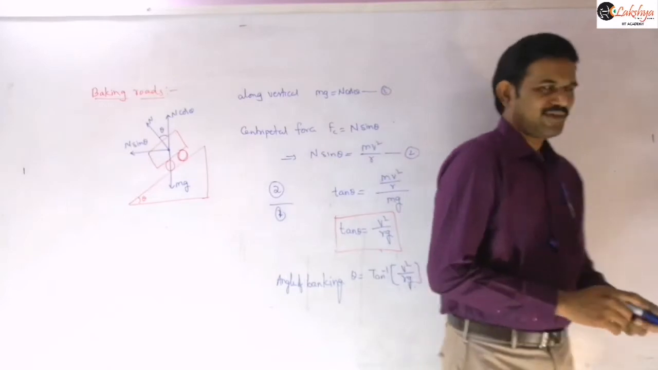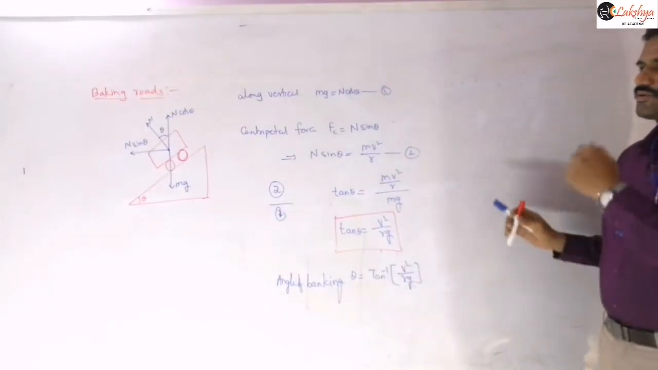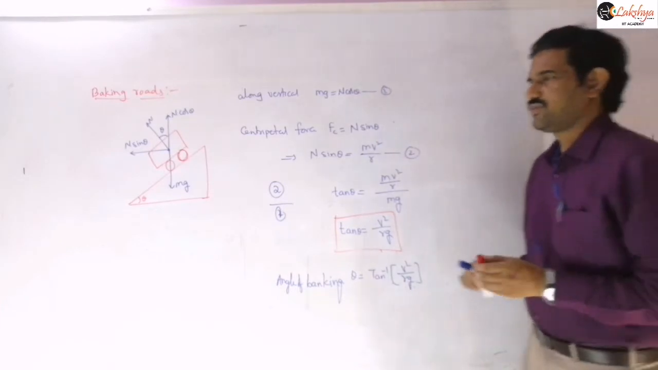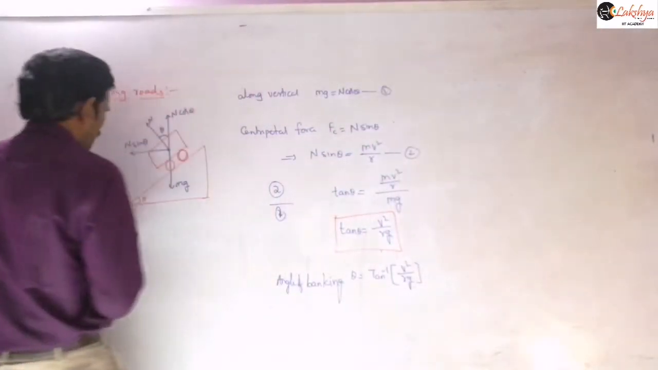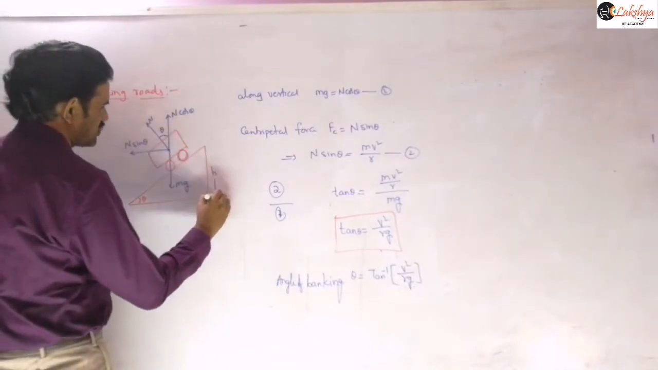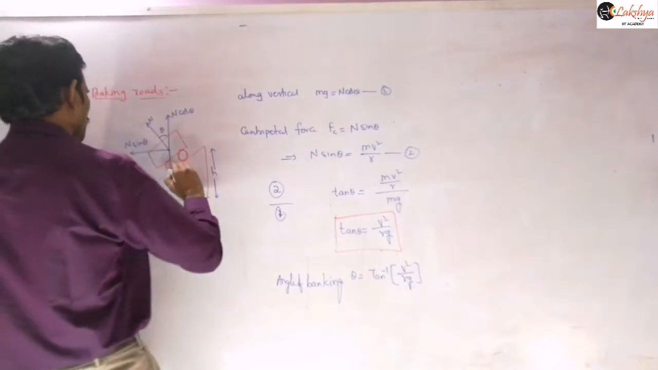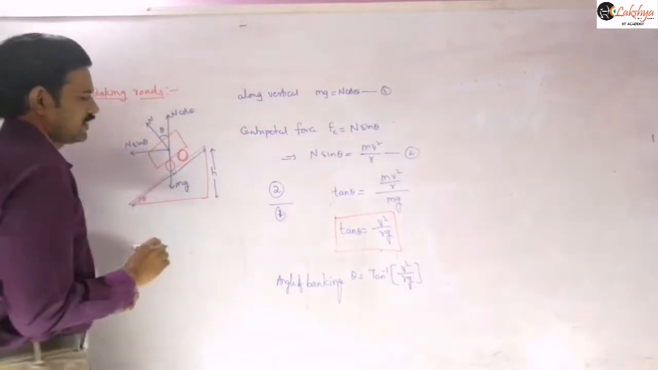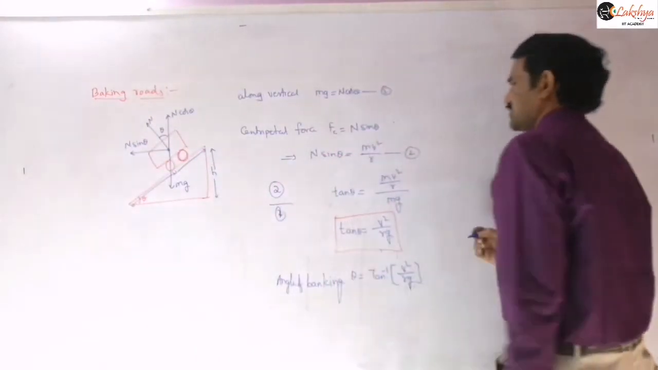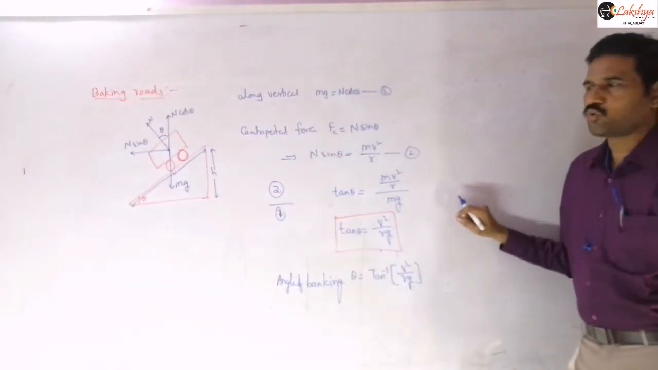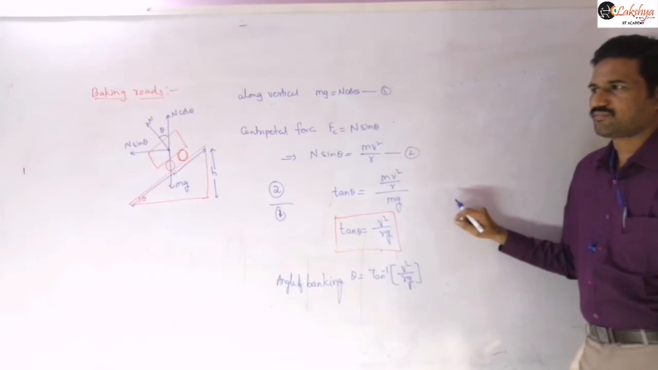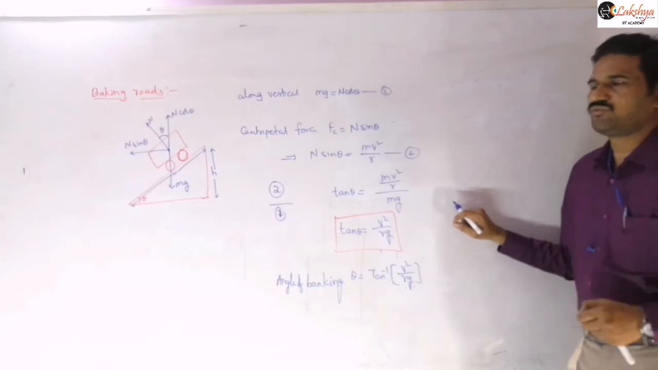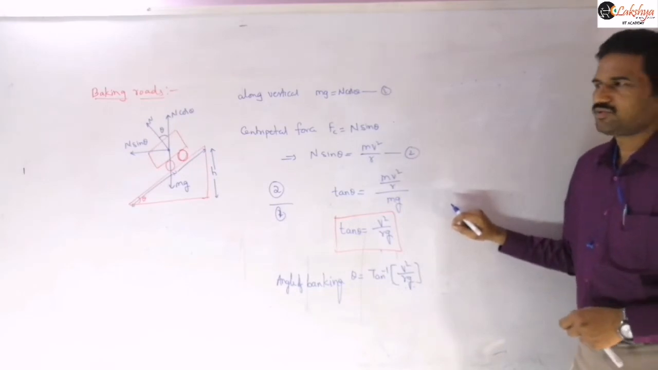So that is our angle of banking expression, right? Sometimes they will relate the problem in terms of the width and height of the outer edge when compared to the inner edge. Let's suppose h is the height of the outer edge when compared to the inner edge, and w is the width of the road.